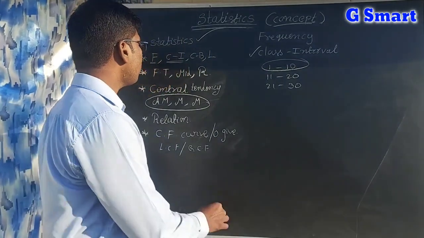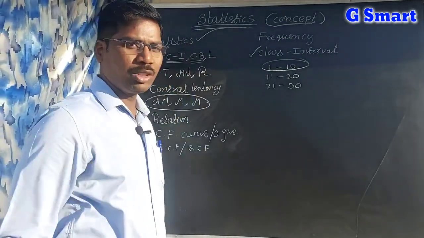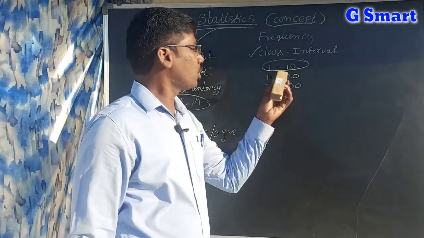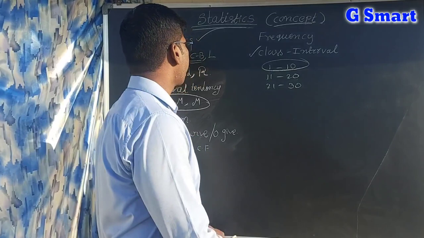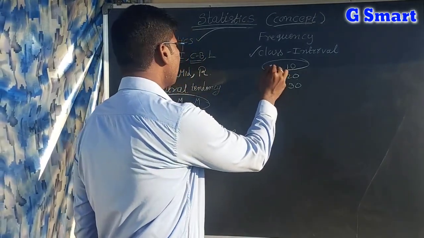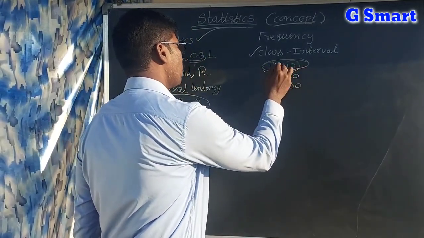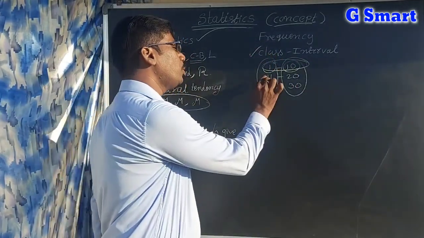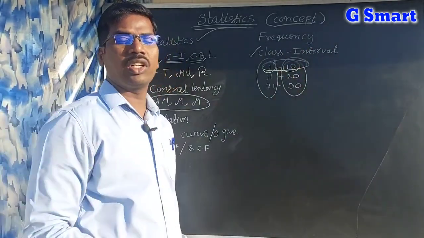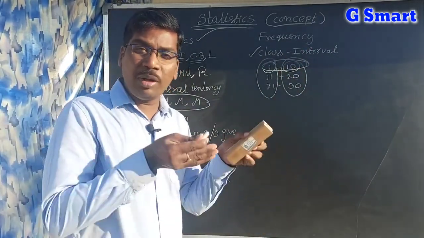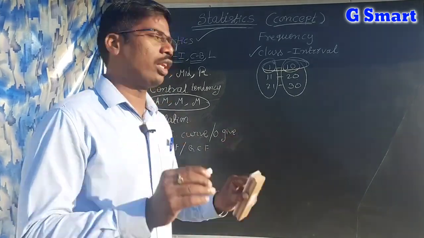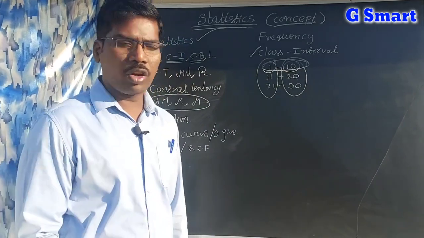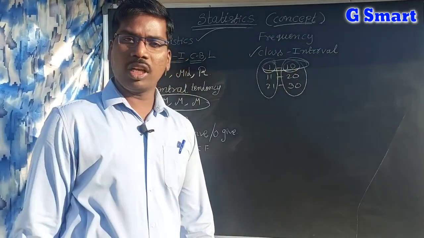Class boundaries. See here 1 to 10, 11 to 20, 21 to 30. These have lower limits and upper limits. This is a lower limit, this is the upper limit. Once again, these groups are called class intervals. In these class intervals, the starting values, the low values, are called lower limits. From 1 to 10, 1 is the low value, the lower limit, and 10 is the high value, the upper limit.